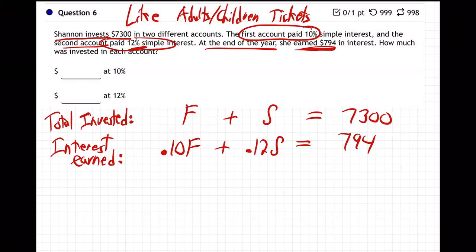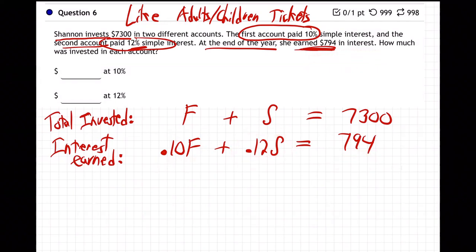There we go. Is that making sense? So you multiply the amount she put in the first account times the percent she earns, plus the amount she put in the second account times the percent she earns to equal the total amount of money she earned in interest, $794. All right, so now we have two equations with two letters.